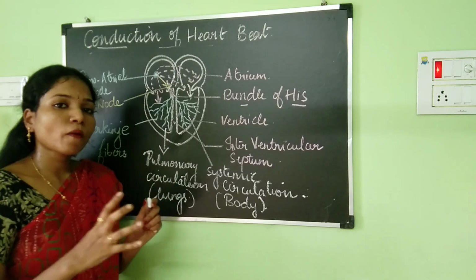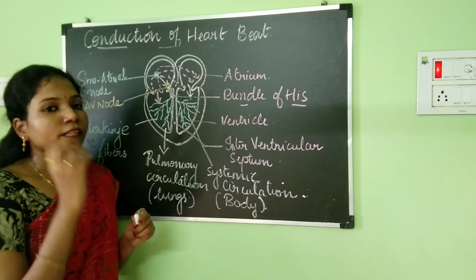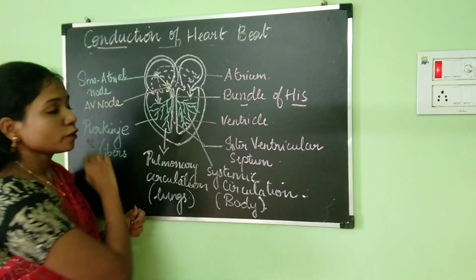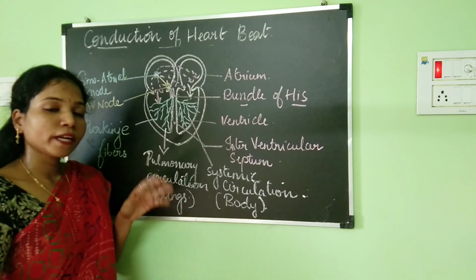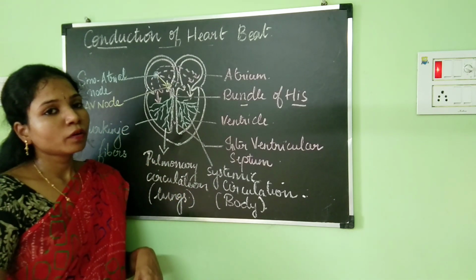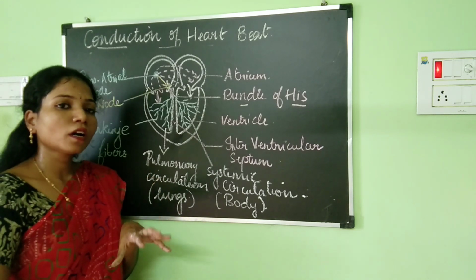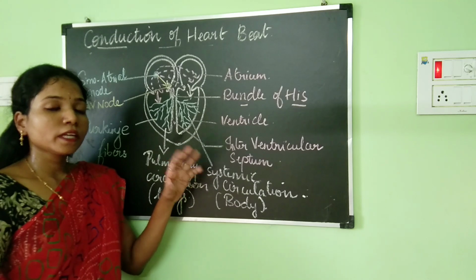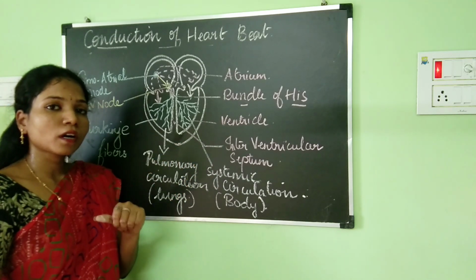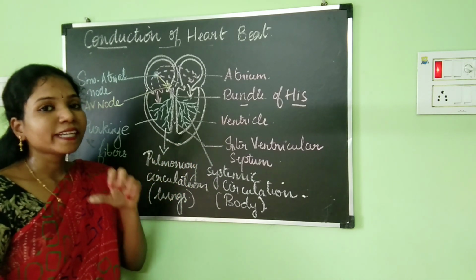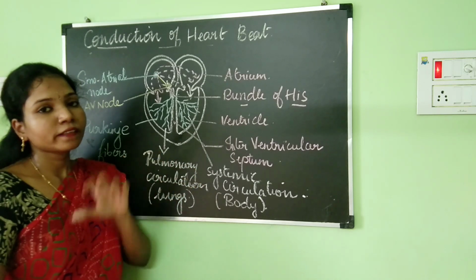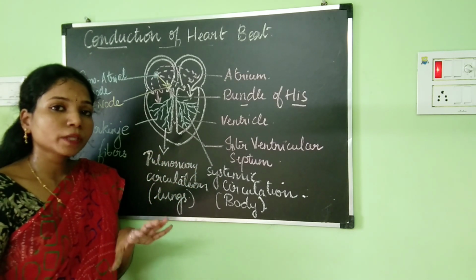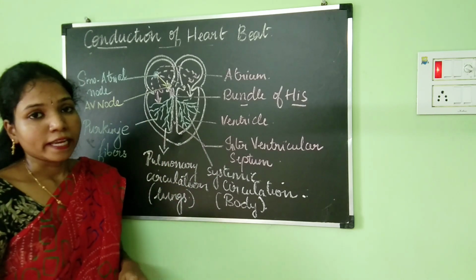So there is a group of specialized cells in the right atrium, and those specialized cells are known as the SA node, or the sinoatrial node. Sinoatrial node is also known as the pacemaker of the heart, or the heart of the heart. The reason why it is called the pacemaker of the heart is because it sets the pace to initiate the heartbeat. So in which part is the heartbeat going to originate? It is from the SA node.